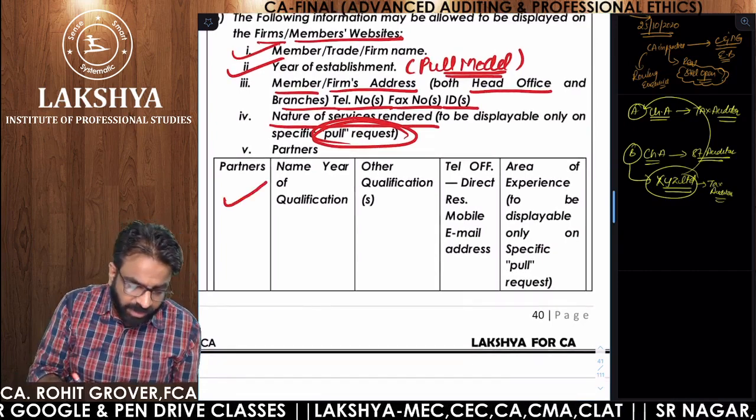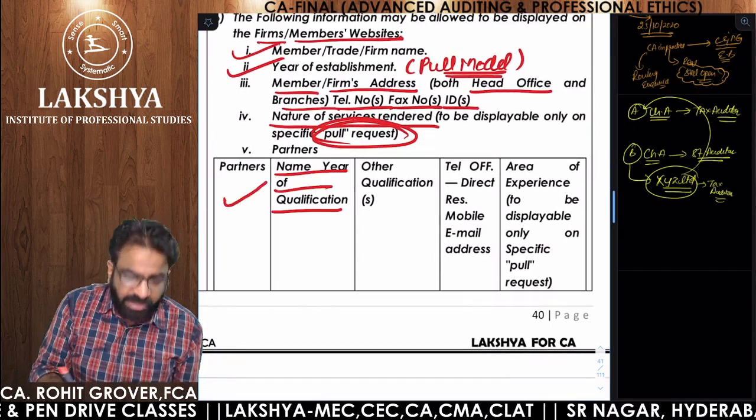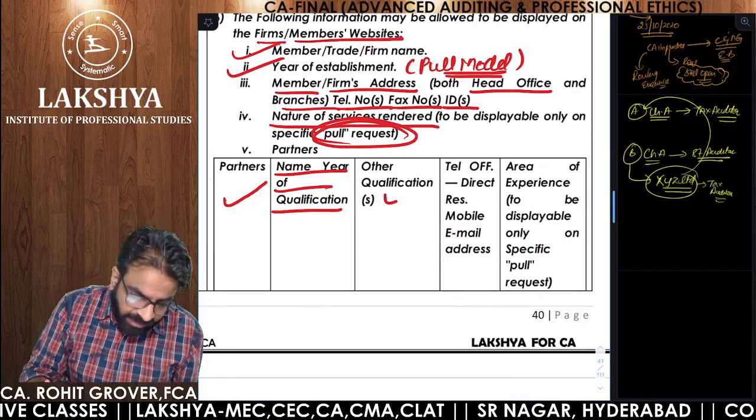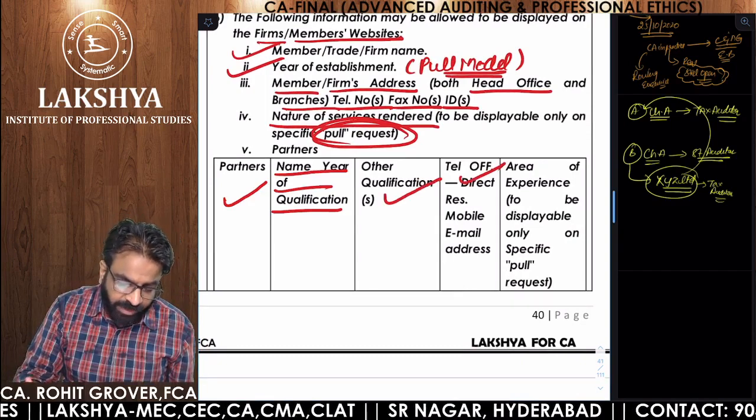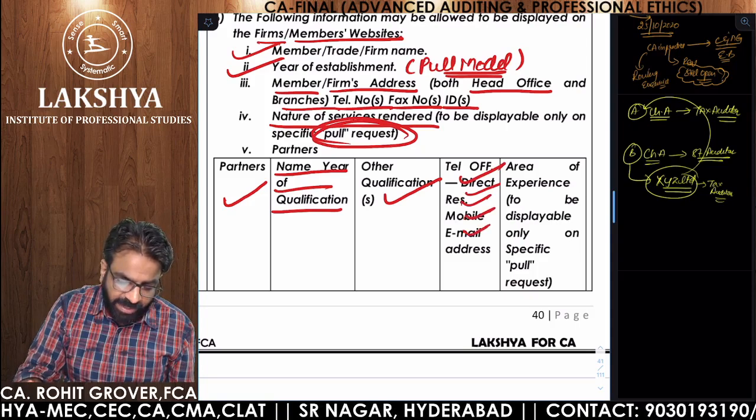Partner's name allowed. Name and year of the qualification allowed. Other qualifications allowed. Telephone, directory, residence, mobile, email address allowed.